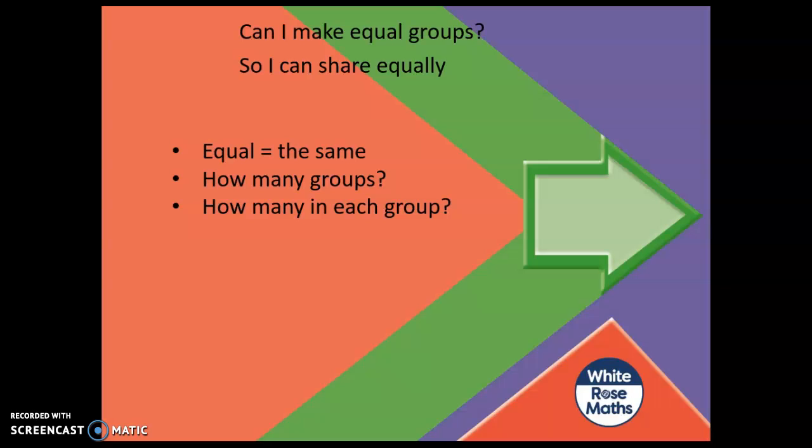Things we need to remember: equal means the same. Equal groups, they have to be equal groups. How many groups do we need to share these things into? Once we've shared them equally, how many are in one of those groups? Okay, so that's our learning intention for today.